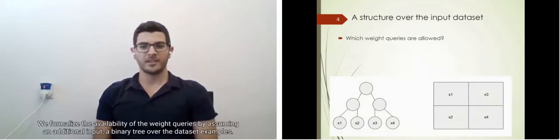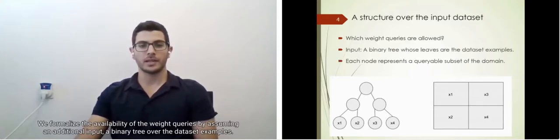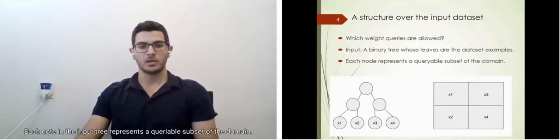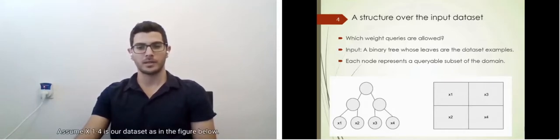We formalize the availability of the weight queries by assuming an additional input, a binary tree over the dataset examples. Each node in the input tree represents a queryable subset of the domain. Assume x1 to 4 is our dataset. In the figure below, you can see the subset of the domain corresponding to each of those nodes.